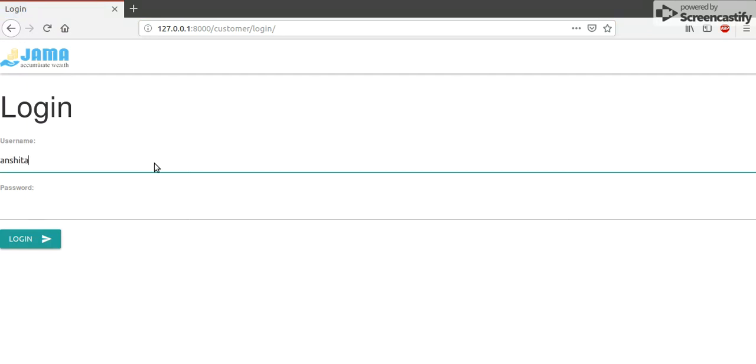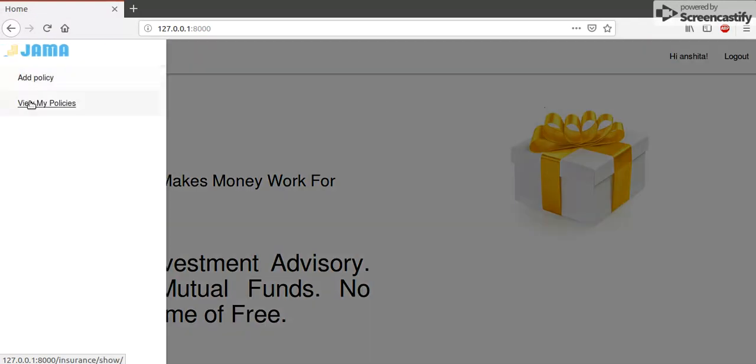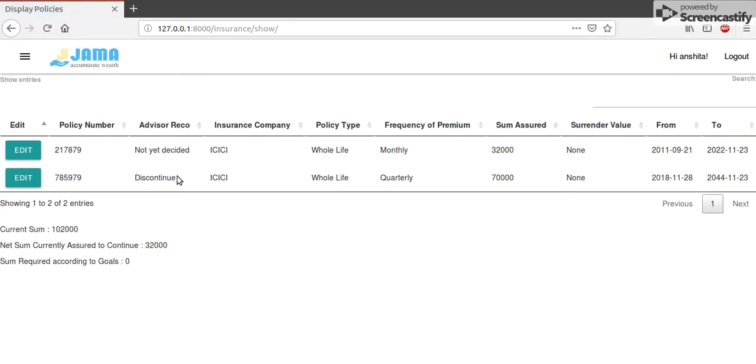Let's log out as the advisor and log in again as the user. So my username was Anshita. There we go. Now when you view your policies, you'll see that one of them is marked discontinued. And the NSATC is just 32,000. So the one that is marked discontinued will not be taken into consideration in NSATC. NSATC is basically, if you take the advisor's advice with everything, then what will your sum assured be?